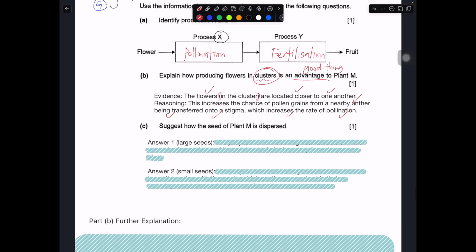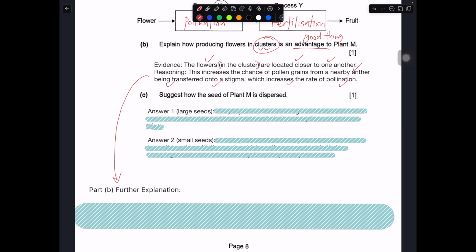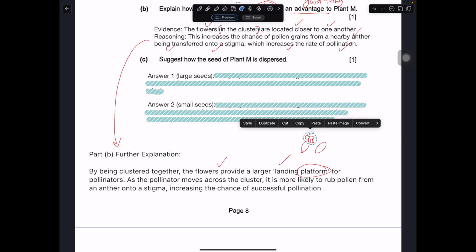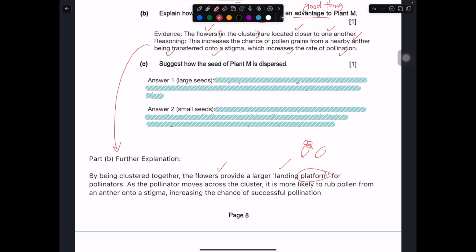Okay, so to explain or elaborate this part further, being clustered together, right, the flower also provide a larger landing platform. So in this case, when they are closer nearby, it's like the insect have a landing place for them, so they can fly shorter distance and they will not be so tired easily. And then they can jump from flower to flower more easily. And then because they jump from flower to flower more easily, they spend less time traveling a longer distance, increase the chance of pollination as well. Okay, so in this case, it's really about this. Okay, increase the chance of successful pollination.